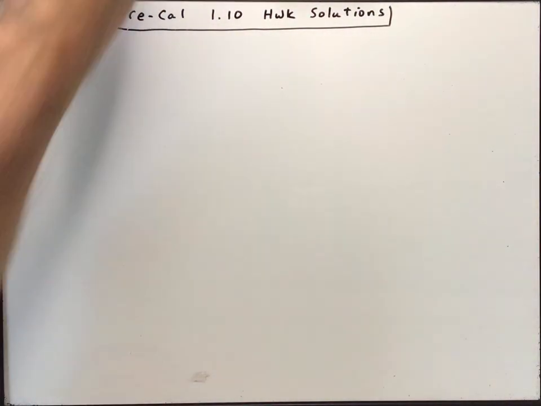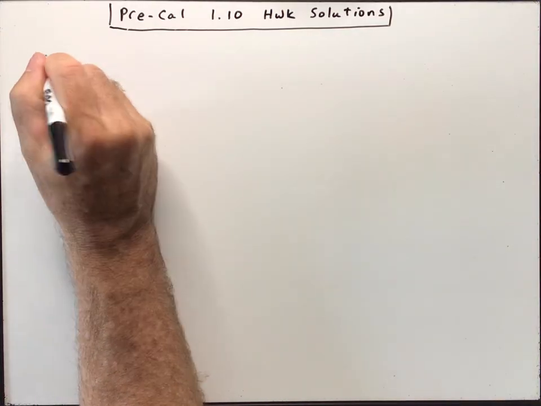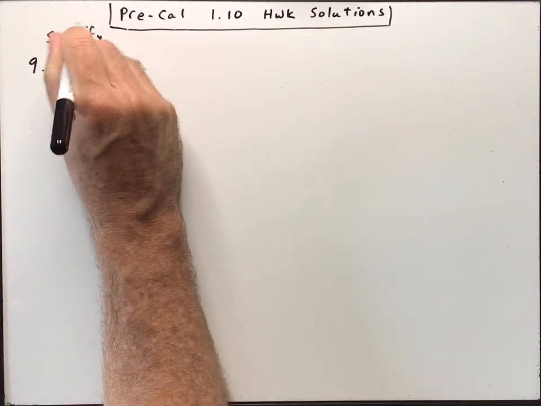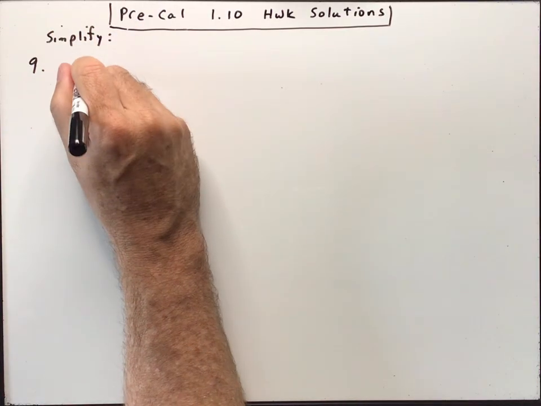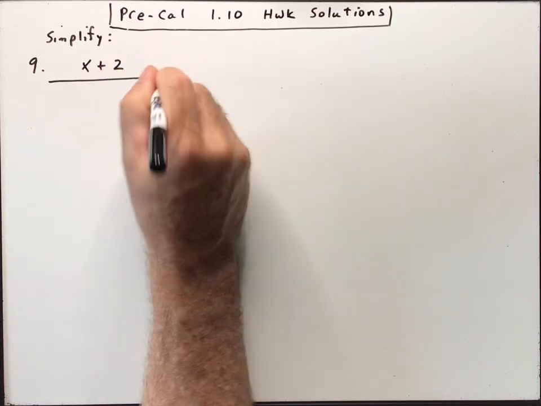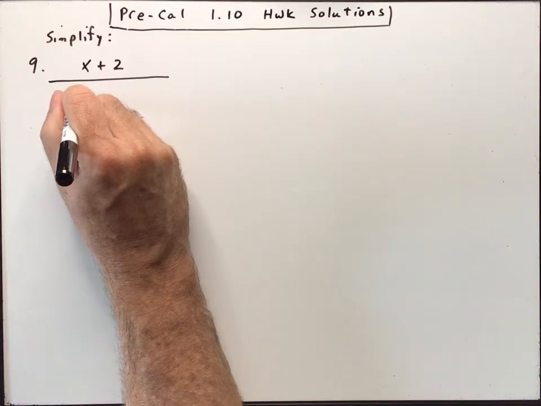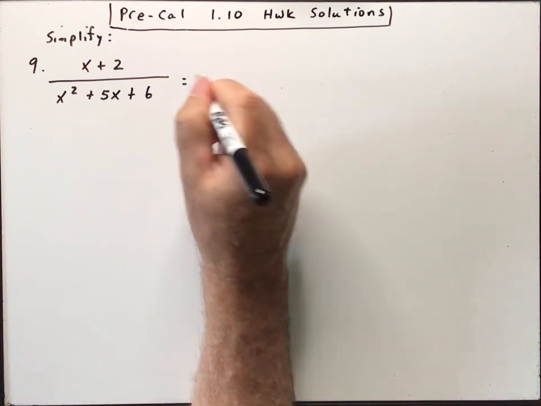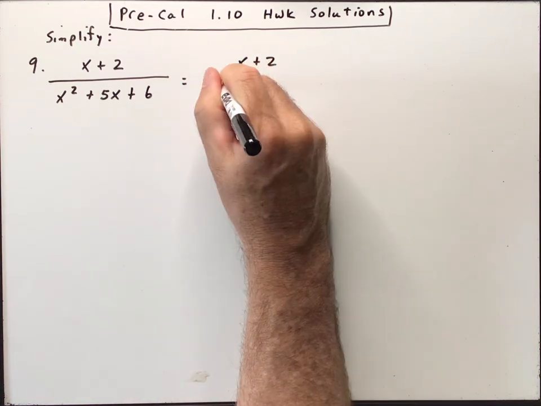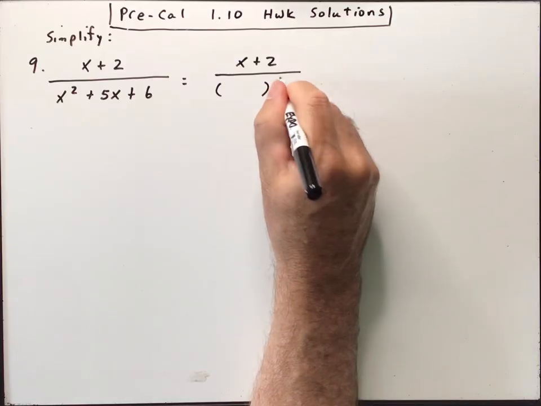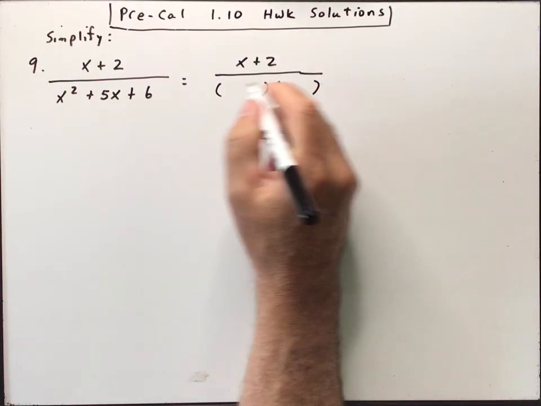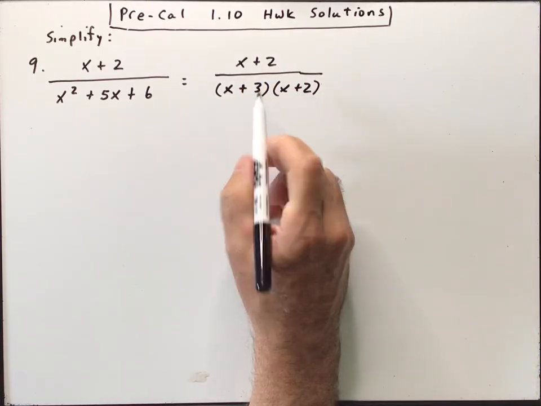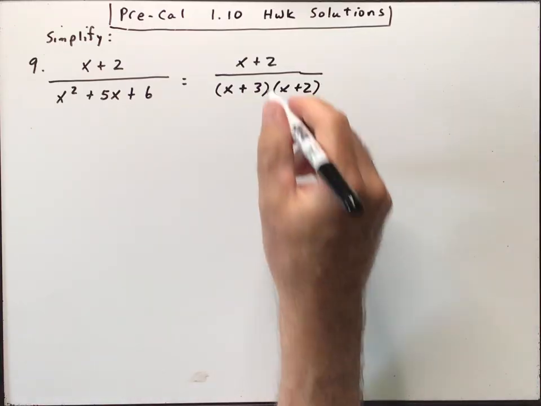Let's go ahead and do the last four. So number 9, we want to simplify x plus 2 over x squared plus 5x plus 6. All right, that's x plus 2. Let's factor the bottom. So see if we can factor that. So that would be x, and I'm thinking of plus 3 and plus 2. If you FOIL that out, you get back to there.